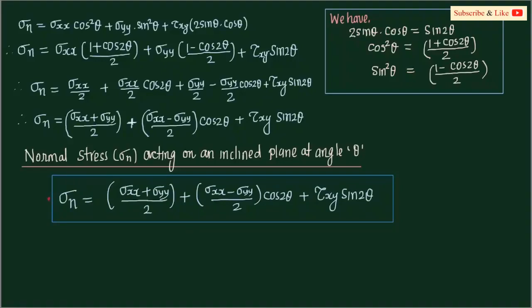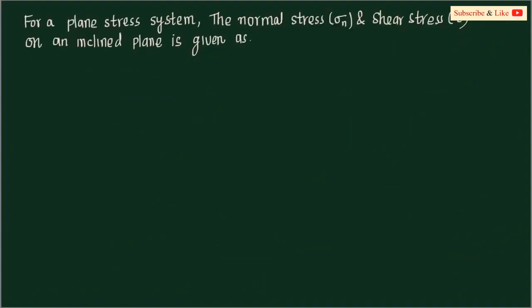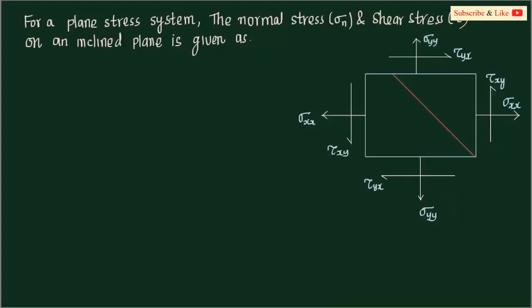So let me summarize this. First, let me show you the plane stress system, how it is going to be there. So we have a plane stress system like this. If you take a plane inclined at angle theta in the anti-clockwise direction, the normal stress acting on this inclined plane is given by sigma normal, and the shear stress acting on this inclined plane is given by tau.